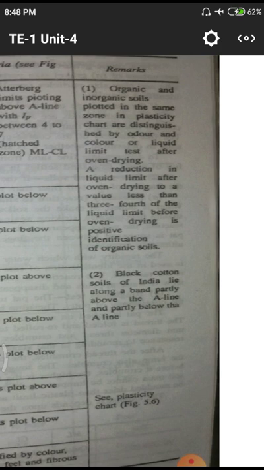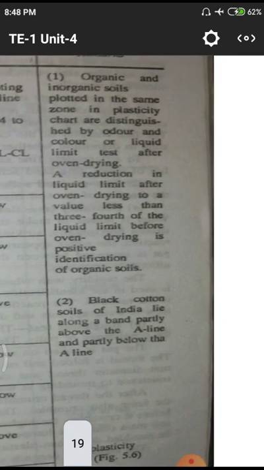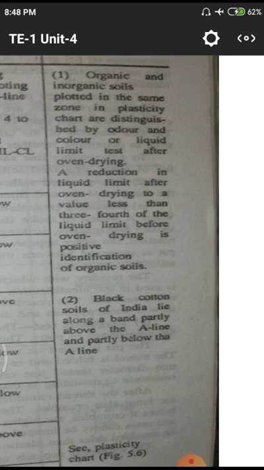After that we have some remarks, and we need to observe them. Only two points are there in the remarks. Organic and inorganic soils plotted in the same zone in the plasticity chart are distinguished by odor and color, or by the liquid limit test after oven drying. A reduction in the liquid limit after oven drying to a value less than 3/4 of the liquid limit before oven drying is positive identification of organic soils.